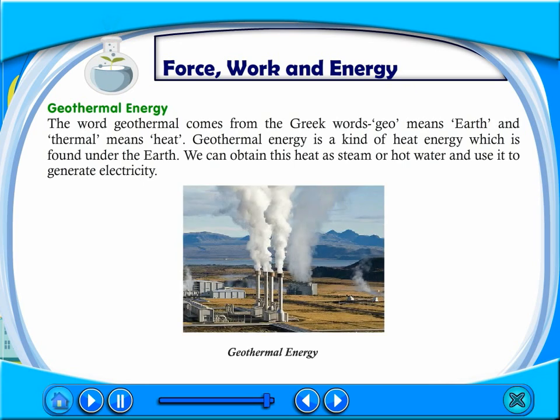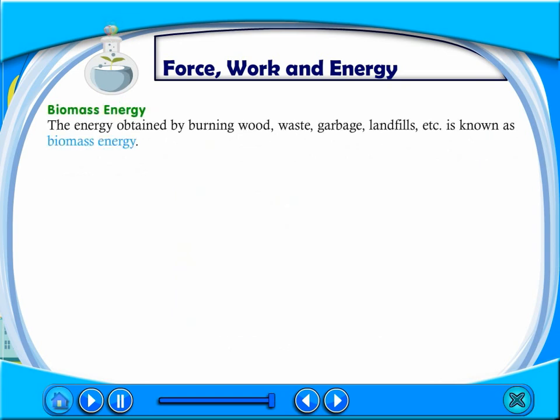Geothermal energy. The word geothermal comes from the Greek word geo meaning earth and thermal meaning heat. Geothermal energy is a kind of heat energy which is found under the earth. We can obtain this heat as steam or hot water and use it to generate electricity. Biomass energy. The energy obtained by burning wood, waste, garbage, landfills, etc. is known as biomass energy.